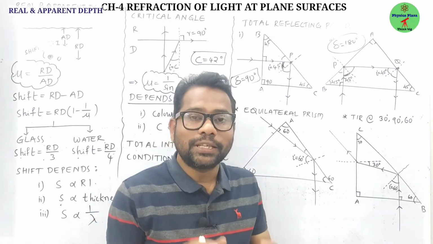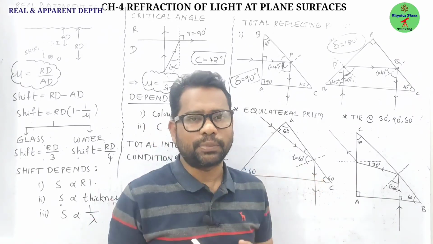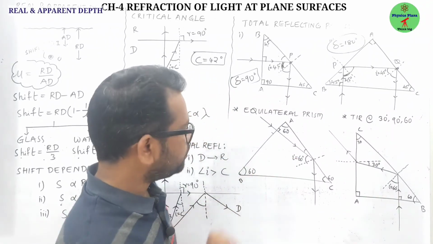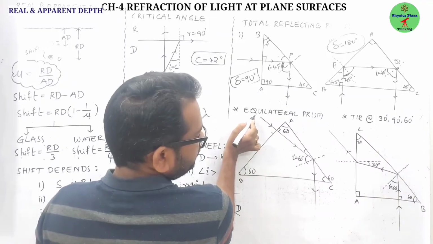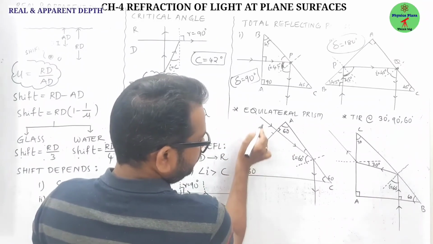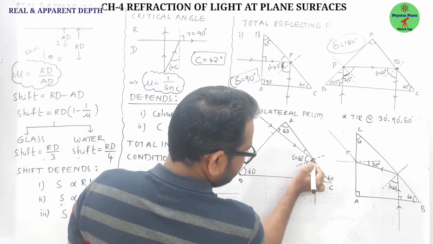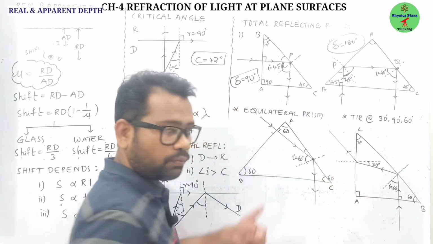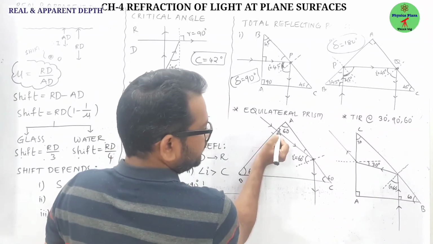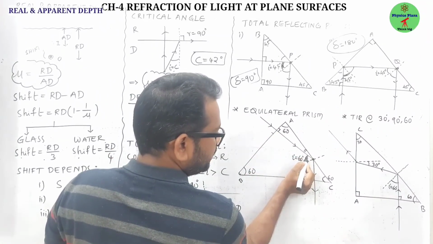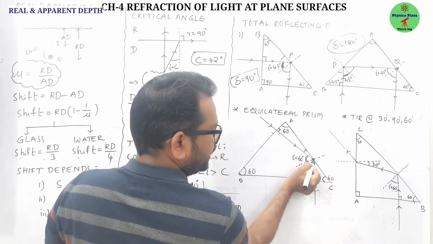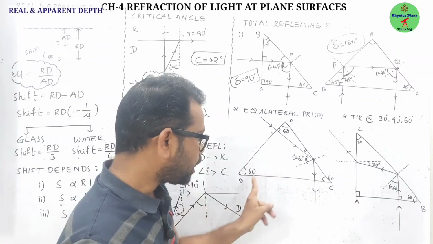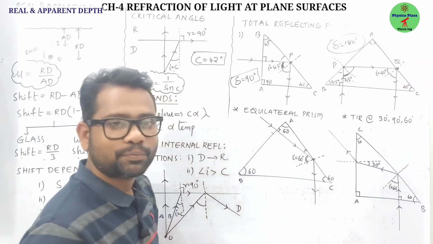Done, fine. Now let us see total internal reflection in an equilateral prism. Equilateral prism means all angles are equal: 60, 60, 60. Here the light is incident normal to AB, so it will go undeviated till this point. At this point, it is trying to go from glass to air, that is, denser to rarer. First condition fulfilled. This is 90, 60, this is 30. Obviously, the angle of incidence is 60 degrees. Hence, it will undergo total internal reflection. By default, this light ray will be normal to BC, so it will go undeviated.